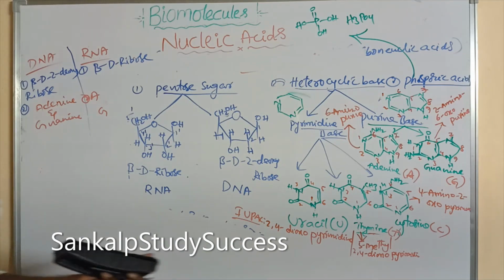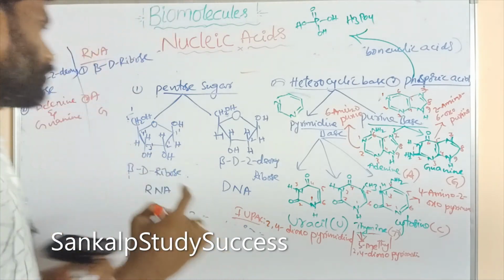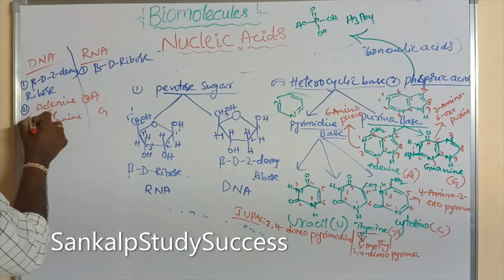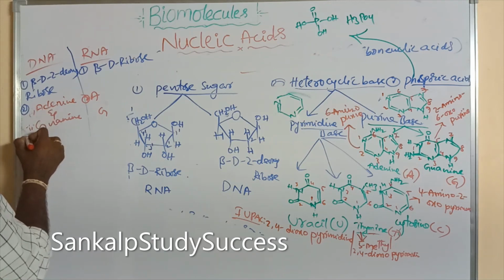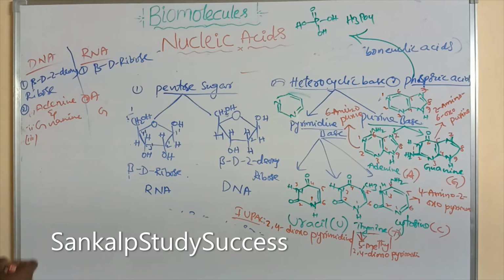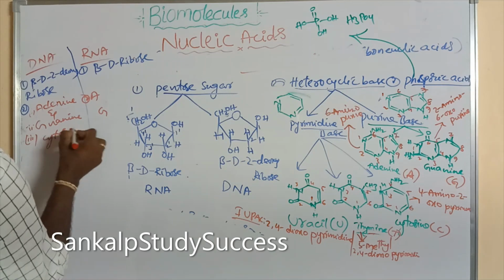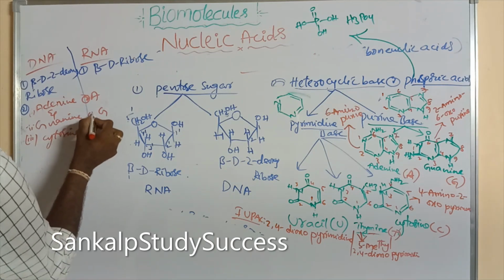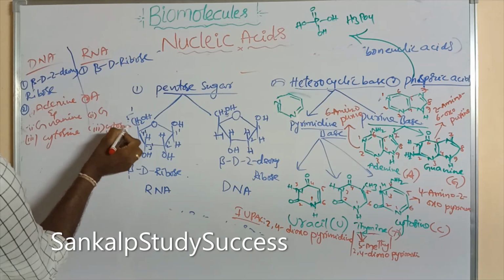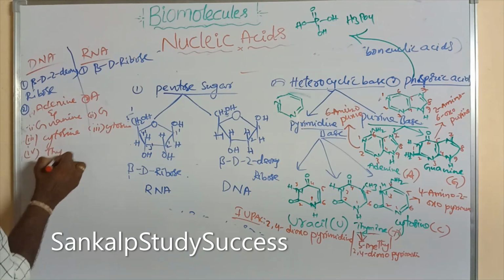DNA and RNA each have 4 bases. Two bases are purine bases. The third base, both are containing cytosine. This is the second base, and the third base, both are containing cytosines. These are the pyrimidine bases. And the fourth one, DNA is containing thymine.